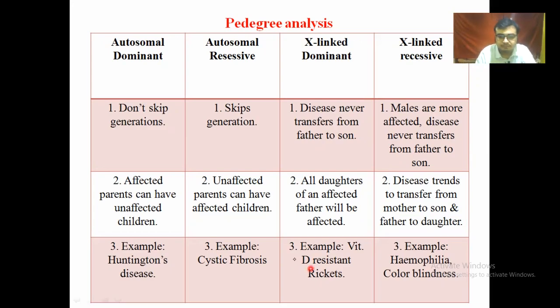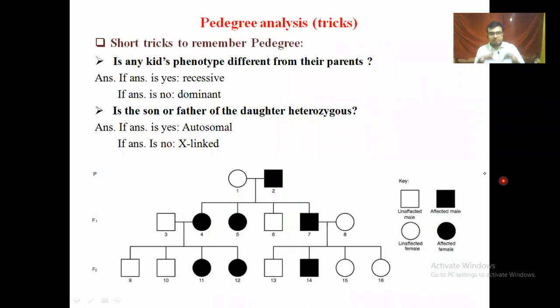Okay, that's it. Some examples of these kinds of diseases which we'll normally find out after the pedigree analysis are Huntington disease, cystic fibrosis, vitamin D resistant rickets, hemophilia, and color blindness. That's it. I hope this could be pretty much understandable after this session.